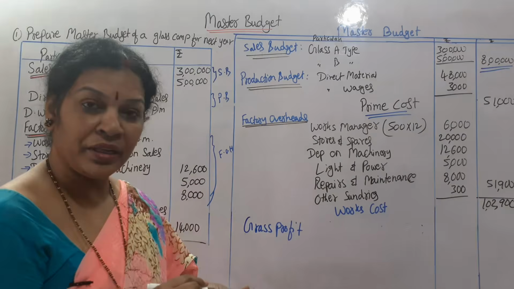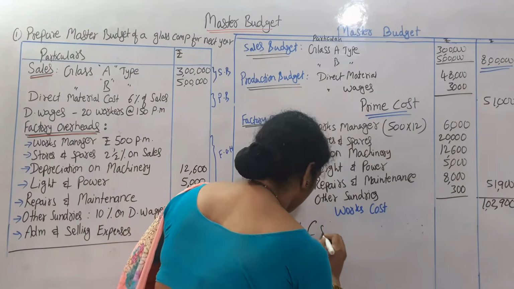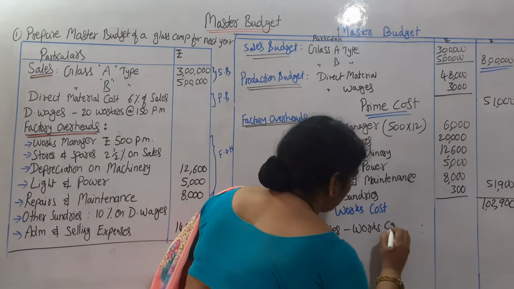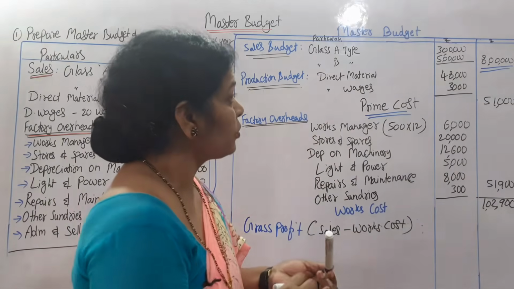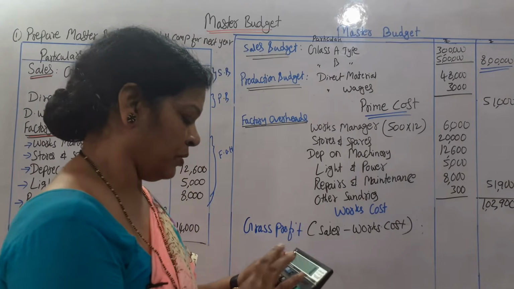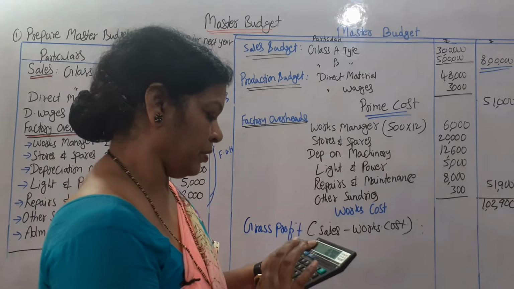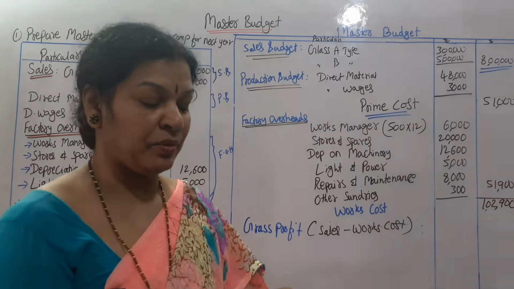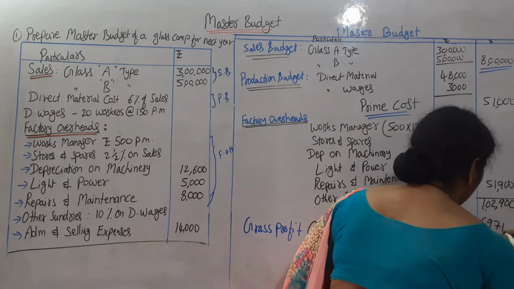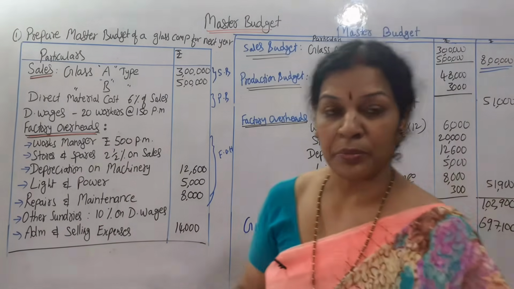Gross profit you are going to get is sales minus works cost. I'll write it here. Sales minus works cost. So sales are 8 lakh. 8 lakh minus works cost is 1,02,900. It is 6,97,100. Okay. Now what else is left to get a net profit?